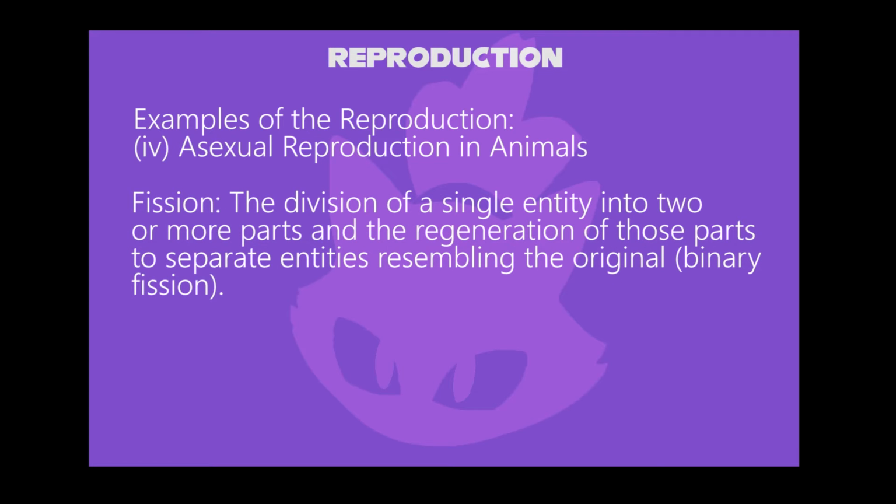Next, the fission. Typically binary fission. The division of a single entity into 2 or more parts and the regeneration of those parts to separate entities resembling the original. For example, in amoeba, the central part of the cell is called the nucleus. Around the nucleus, a thick solution that fills each cell and is enclosed by the cell membrane is called cytoplasm.